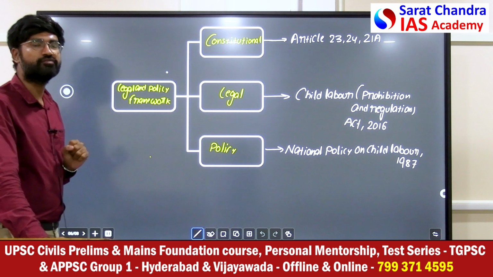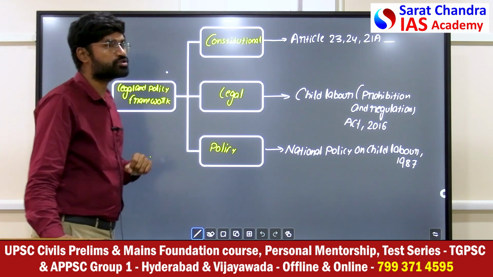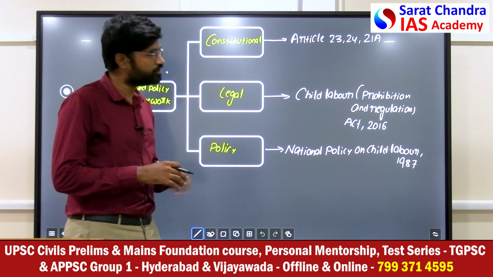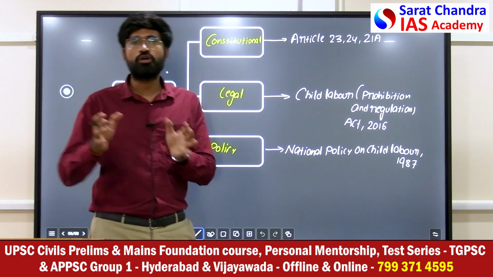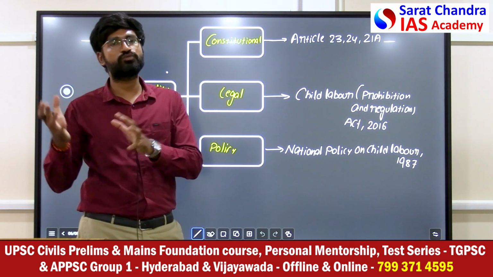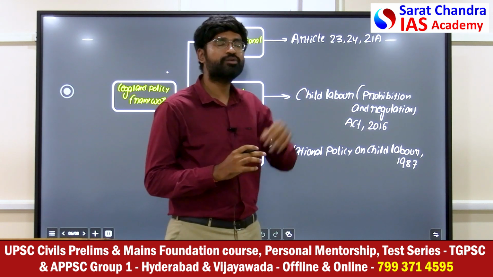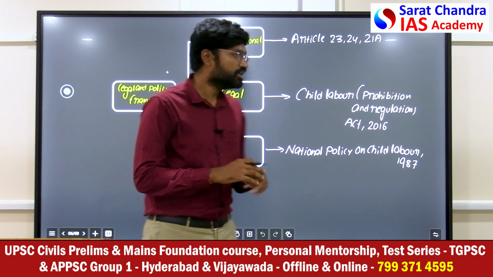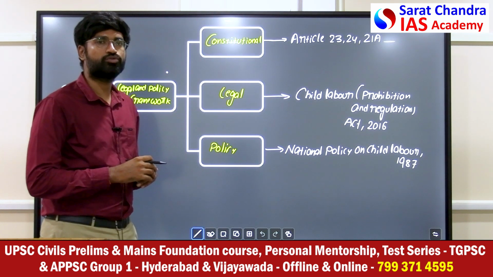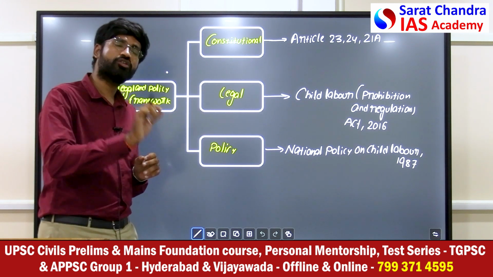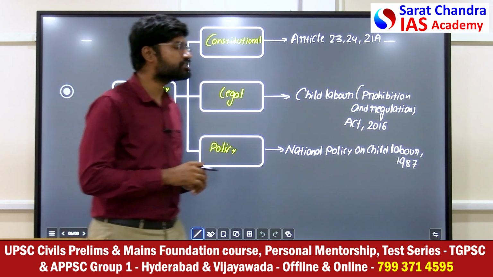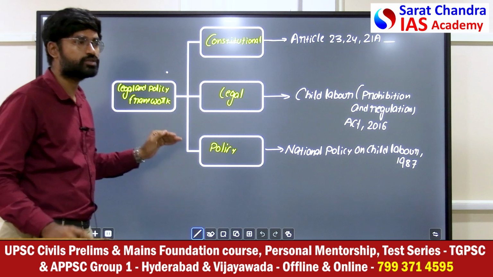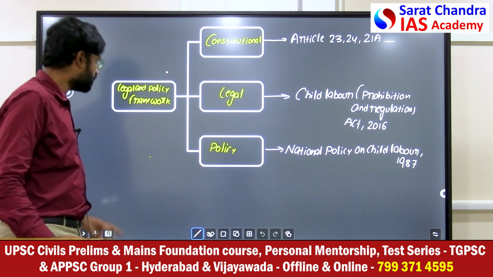Then, what is the legal and policy framework to eradicate child labor? We have the constitutional framework, Articles 23 and 24. Article 23 talks about human trafficking, which also happens at the children level. Article 24 says you should not employ children under 14 years of age in hazardous industries. Then Article 21A talks about providing free education to children under 14 years. Then the Child Labor Prohibition and Regulation Act 2016 has legal provisions on child labor. The National Policy on Child Labor 1987 also talks about how to eradicate it. These are the provisions given by the Government of India.